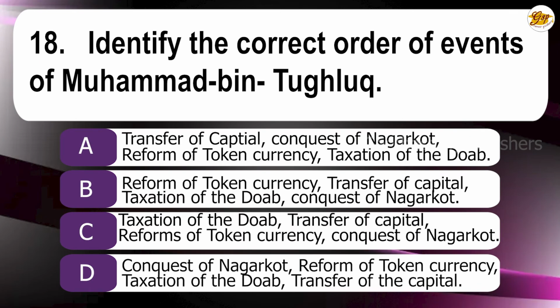18th question. Identify the correct order of events of Muhammad bin Tughlaq. A. Transfer of capital, conquest of Nagarkot, reform of token currency, taxation of Doab. B. Reform of token currency, transfer of capital, taxation of the Doab, conquest of Nagarkot. C. Taxation of Doab, transfer of capital, reforms of token currency, conquest of Nagarkot. D. Conquest of Nagarkot, reform of token currency, taxation of the Doab, transfer of capital. The correct answer is C. Taxation of the Doab, transfer of capital, reforms of token currency, conquest of Nagarkot.